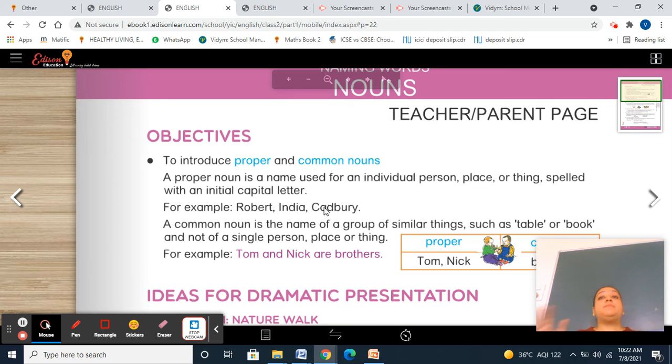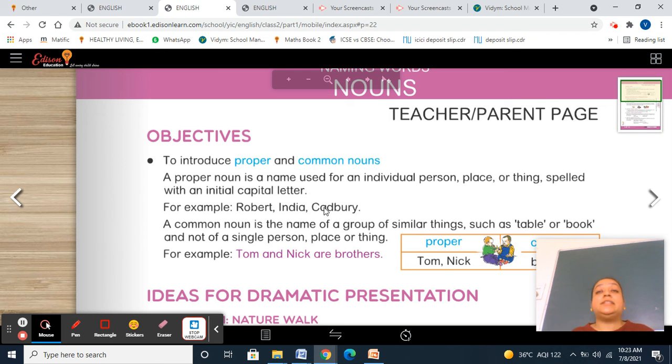Getting this point? सबसे पहले नाउन फाइंड आउट करना है. नाउन कैसे फाइंड आउट करोगे? How you will find out the noun? You will find out the noun, the name of a person, place, animal and thing. First of all, find out the person if there is a person in the sentence. Find out the place if there is a place in the sentence. Find out the thing if there is a thing in the sentence. Find out the animal or birds in the sentence. Now, after finding out the noun, you are going to check कि कॉमन नाउन कौन सा है और प्रॉपर नाउन कौन सा है. To find out what are the steps to find out the nouns and how you are going to classify in the types.